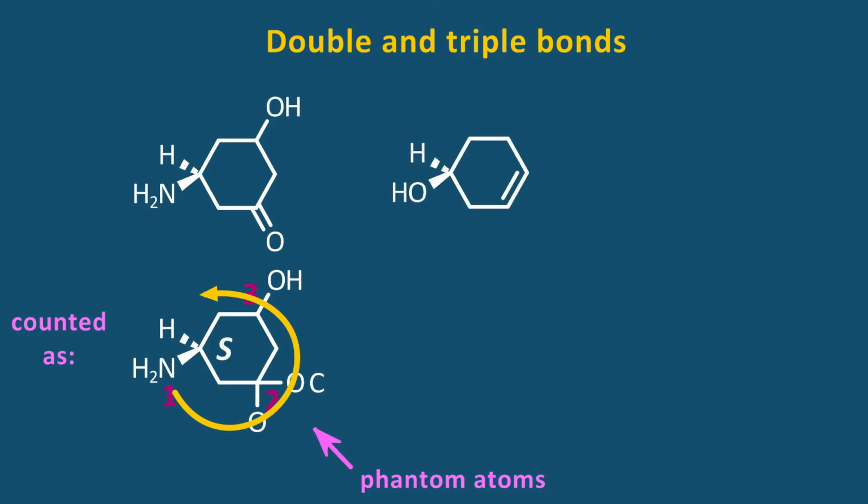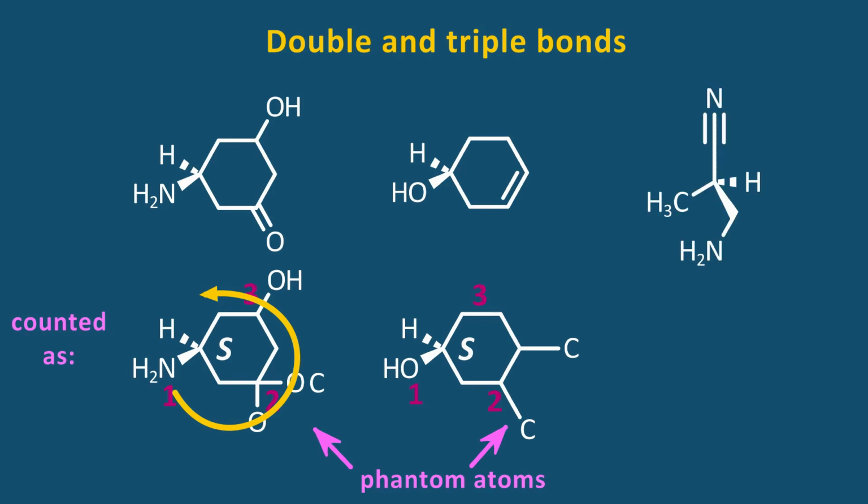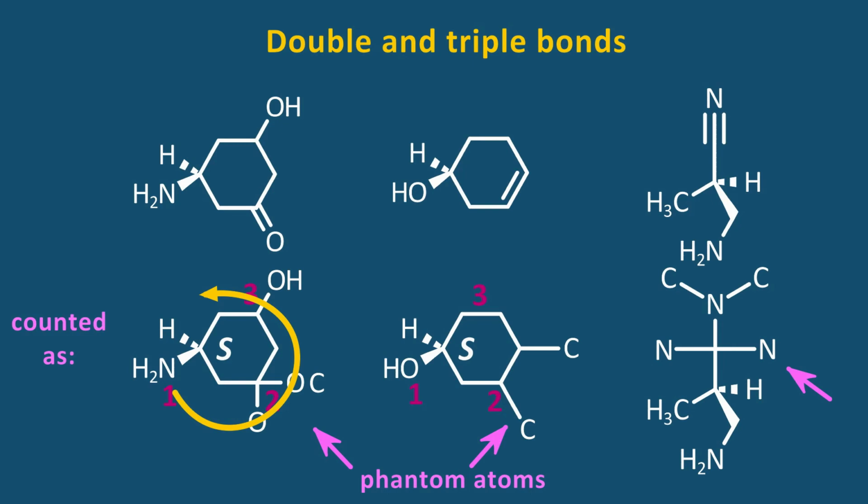A carbon-carbon double bond is counted as if each carbon is bonded to a phantom carbon. A carbon bonded to 2 carbons is higher priority than a carbon bonded to 1 carbon. Therefore, this has S stereochemistry. Triple bonds work the same way. A nitrile is counted as if the carbon is bonded to 3 nitrogen atoms, making it higher priority than a carbon bonded to only 1 nitrogen. 1, 2, 3 clockwise, so the stereochemistry is R.